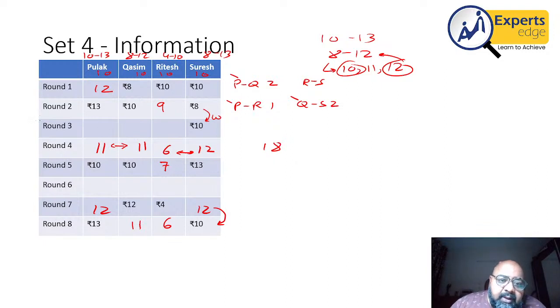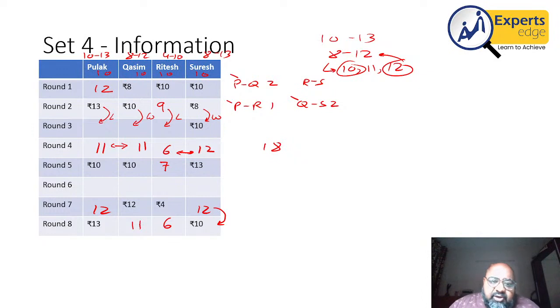Also, if I look at Ritesh, he has to go from 9 to 6. If Ritesh ends up winning, he will be on 10 or 11. He cannot go down to 6. So Ritesh will be losing as well. Again, because Pulak is at his highest point, he has to lose for sure. Since 2 people are losing, therefore Kasim will have to win for sure. That goes without saying, right?